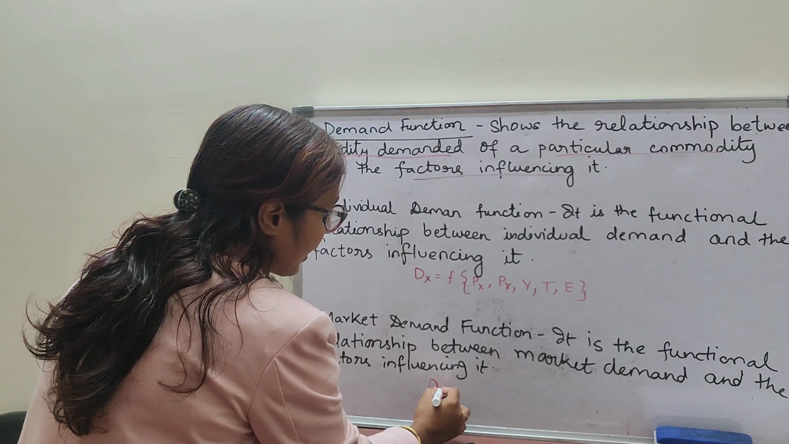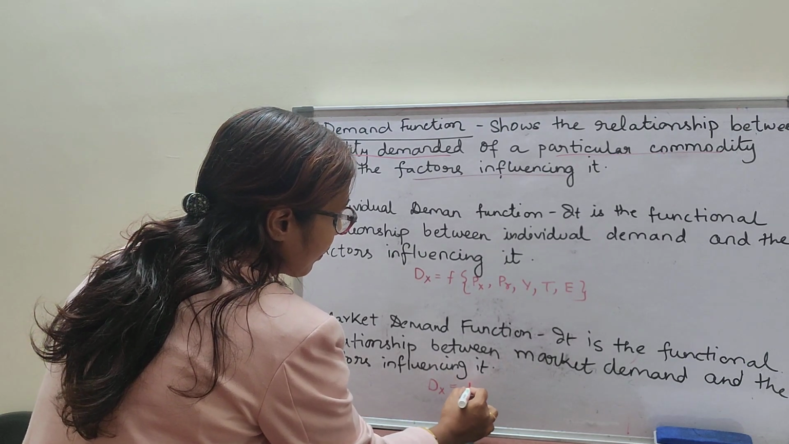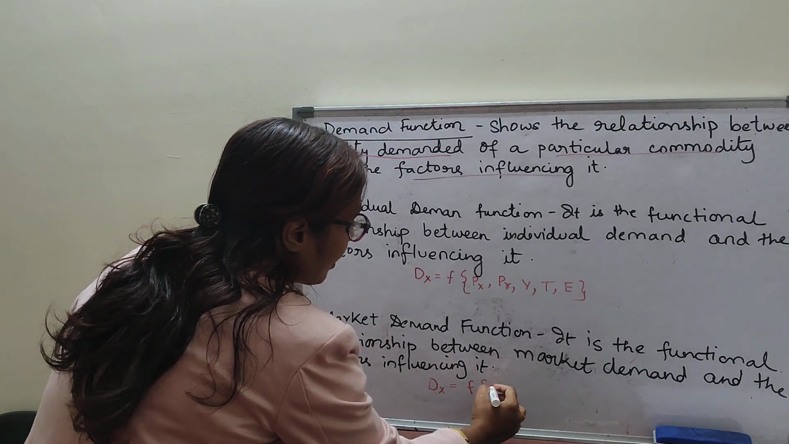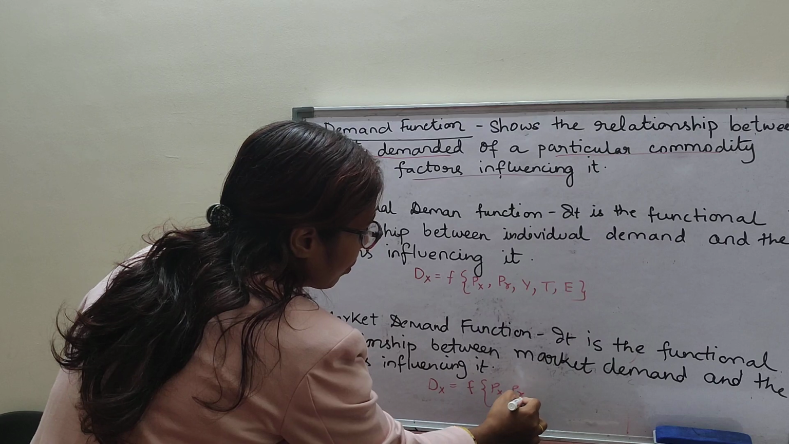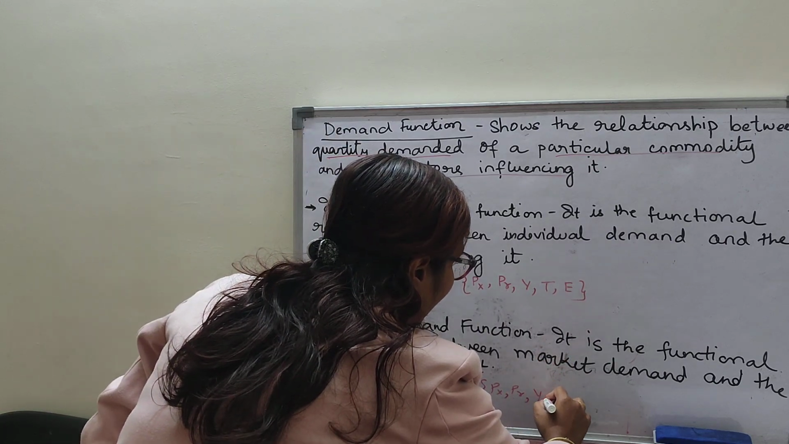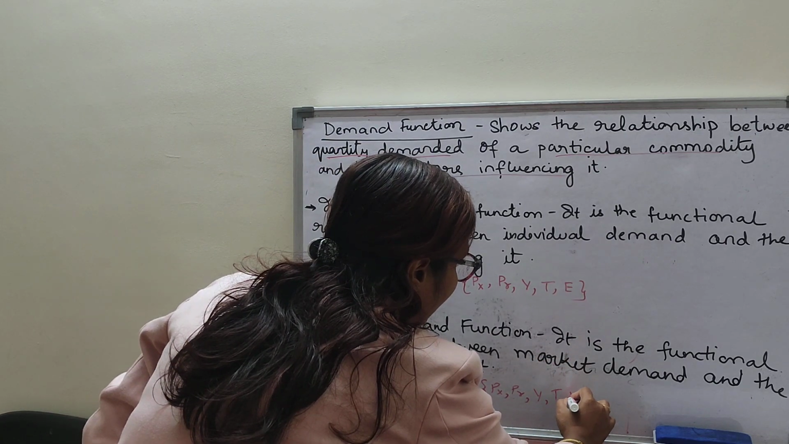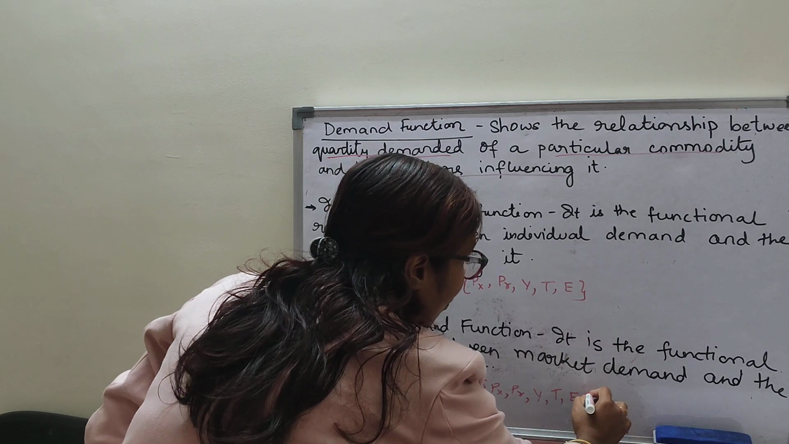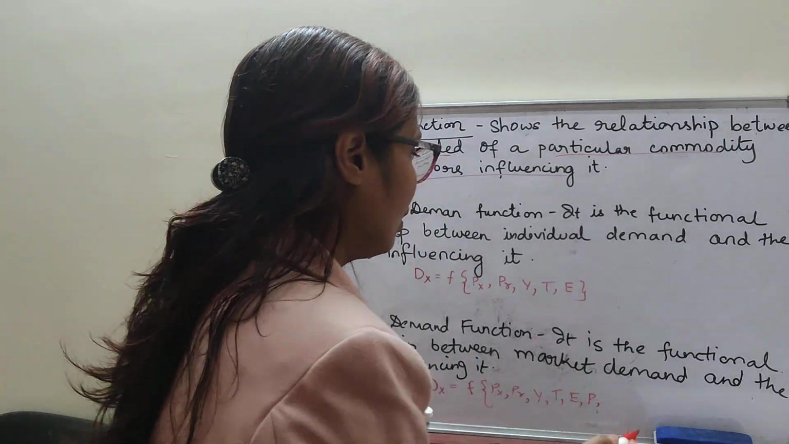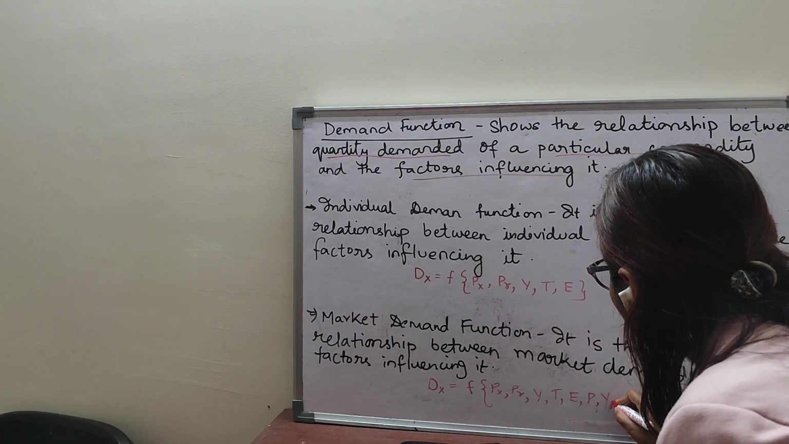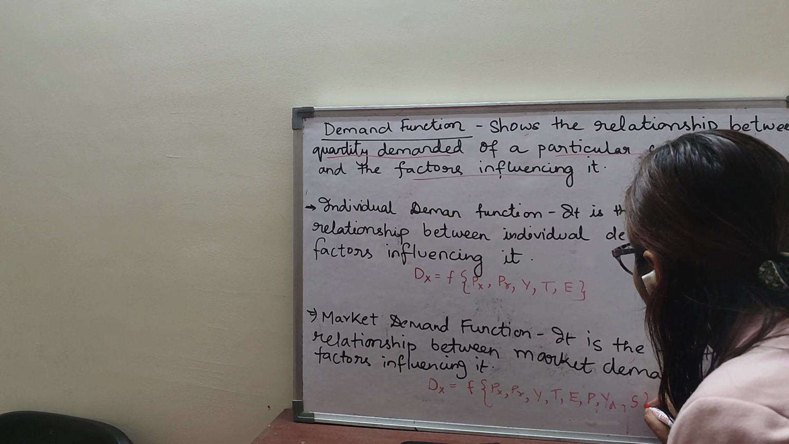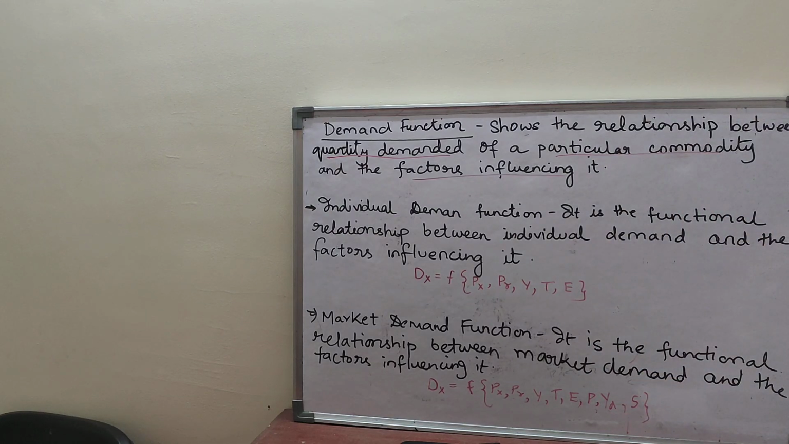First of all, demand for X commodity, functional relationship, price of X commodity, price of related goods, income of the consumer, taste, expectations, population, then the income distribution, season and weather, and so on. Clear? So I have written it in the expression form. This is the market demand function.